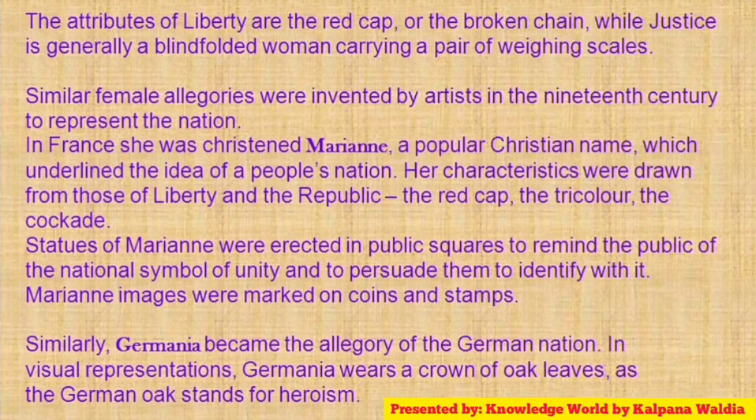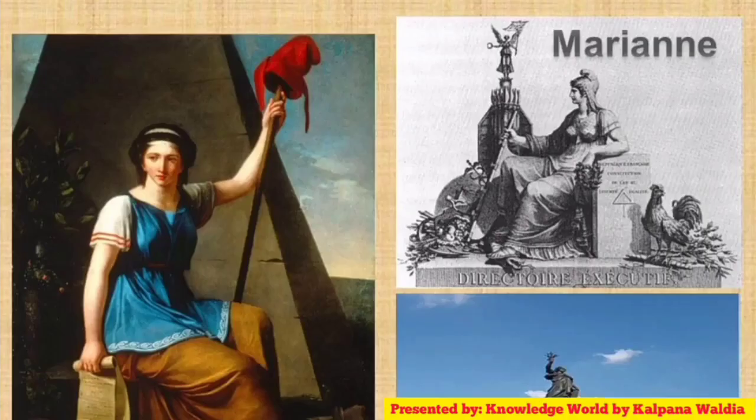Similarly, Germania became the allegory of the German nation. In visual representations, Germania wears a crown of oak leaves, as the German oak stands for heroism.